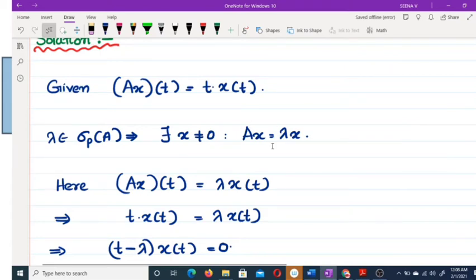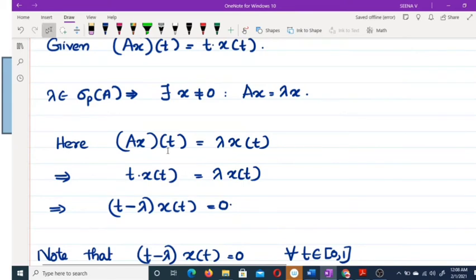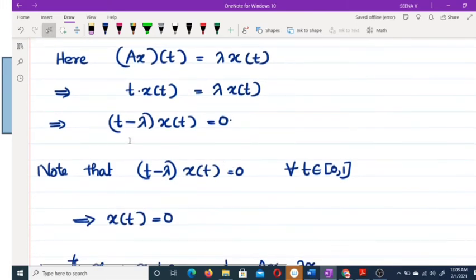Now A x equal to lambda x means A x of t equal to lambda x of t. That is t x of t equal to lambda x of t. That is, you can take t minus lambda times x of t equal to 0. And this is true for every t belonging to [0,1].